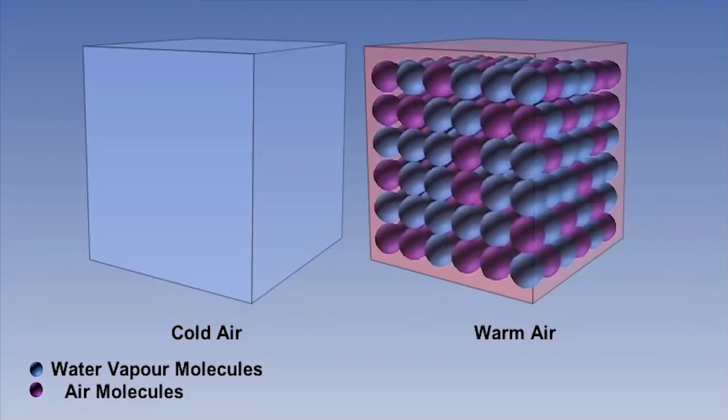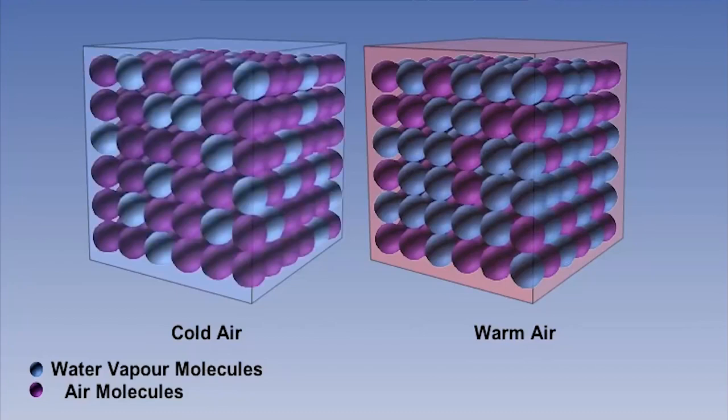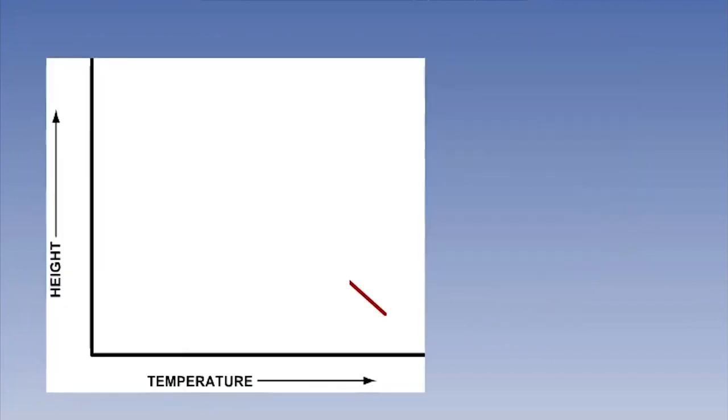Warm air can hold more water vapor than cold air. This is due to the greater distance between air molecules in the warm air, creating more room for water vapor molecules. If warm, unsaturated air is cooled, it eventually reaches a point at which it becomes saturated. The water vapor will at that point start to form water droplets or condense out.